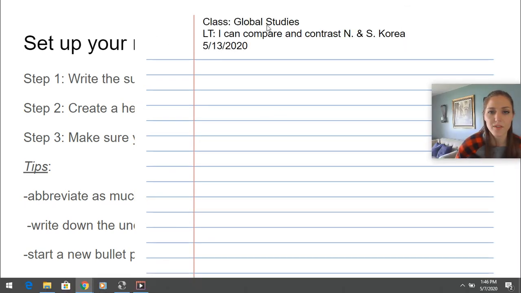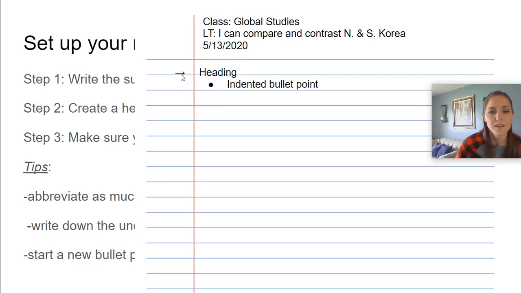So for example, I have the class at the top, learning target. I can compare and contrast North and South Korea. I abbreviated North with an N and South with an S. Feel free to do the same. I have the date on there just in case. For my headings, I usually put an arrow in the margins, so that way they stick out even more. You can do the same or something different, whatever makes sense to you. And indent your first bullet point so it looks something like this. If you need more time to write this down, go ahead and put your video on pause.